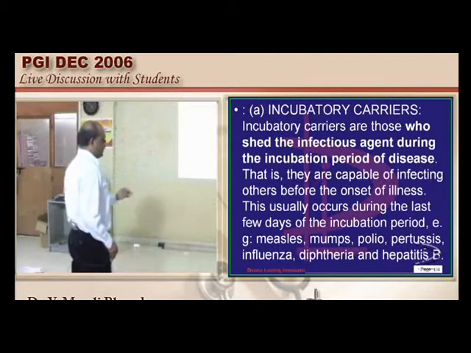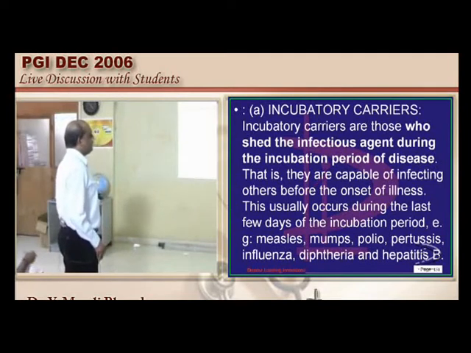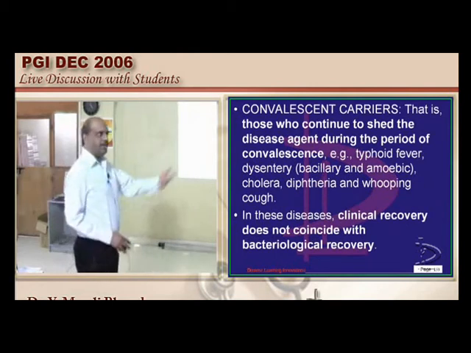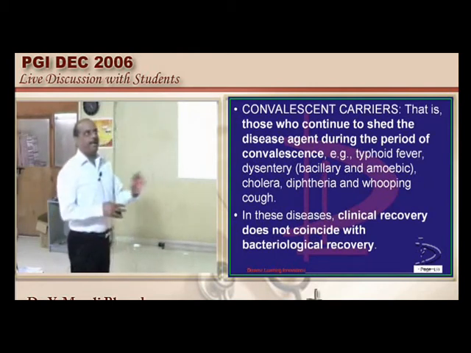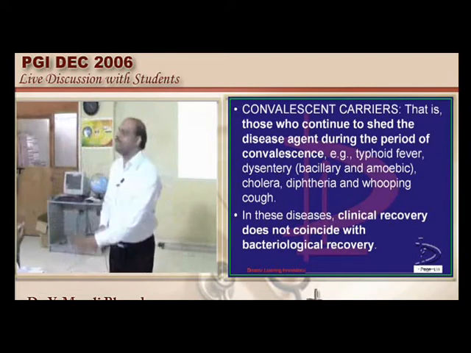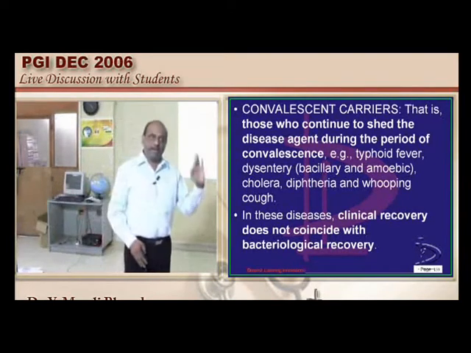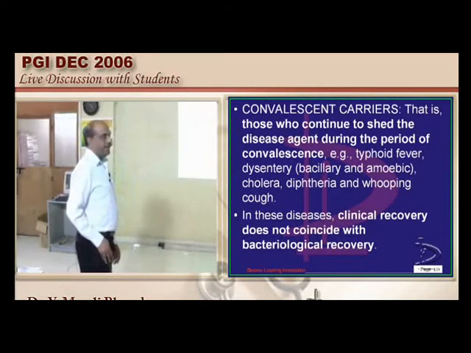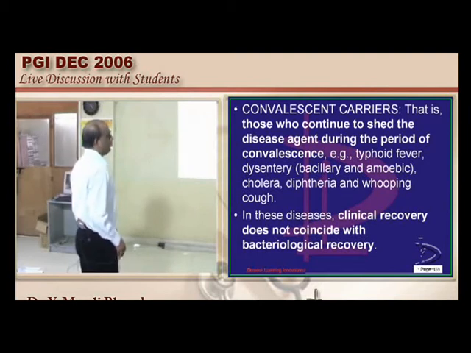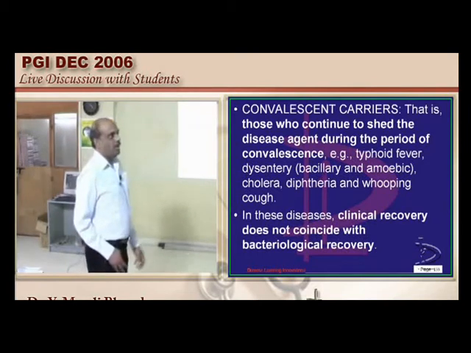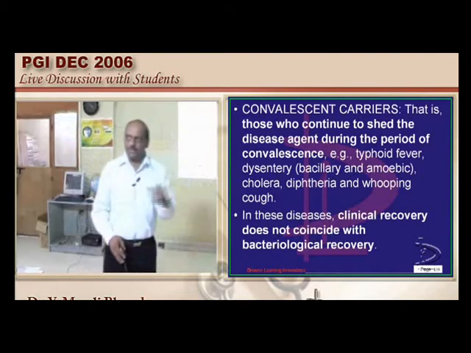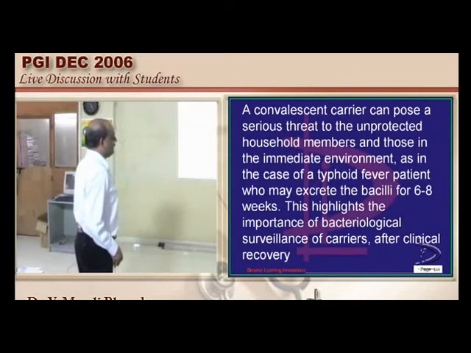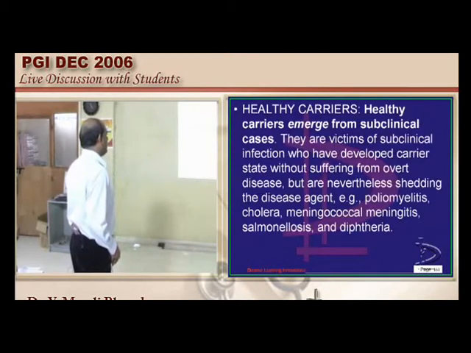Measles, mumps, polio, pertussis, influenza, diphtheria and hepatitis B belong to incubatory carriers. Convalescent carriers, they recovered, but the clinical recovery is not the bacteriological recovery. They are still shedding the organism in spite of clinical recovery. Typhoid, dysentery, cholera, diphtheria and whooping cough are examples of convalescent carriers. Healthy carriers are those who are otherwise subclinical cases, they emerge from that, and they are typically poliomyelitis, cholera, salmonellosis, meningococcal meningitis and diphtheria.